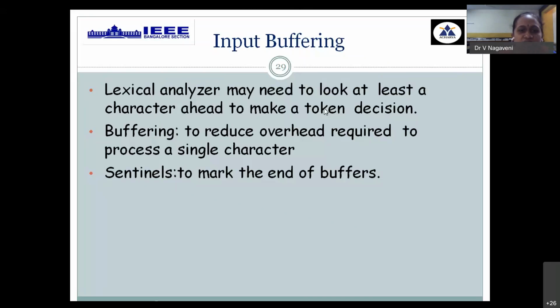We need temporary storage to load your input program into the buffer. It deals character by character in the buffer, and we use some special symbols to indicate the end of the buffer, to know whether we have stopped reading the contents of the input program or not. That we'll see with the help of an example.